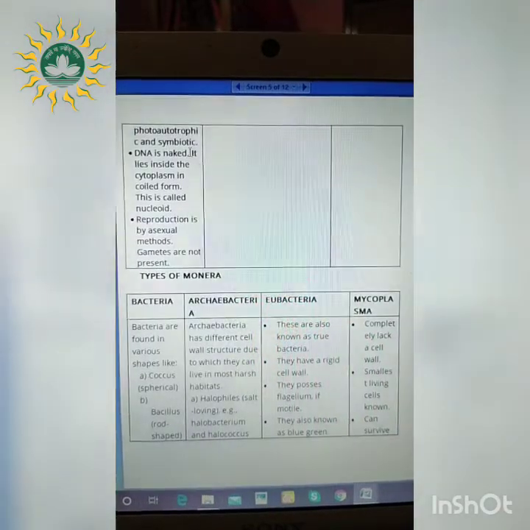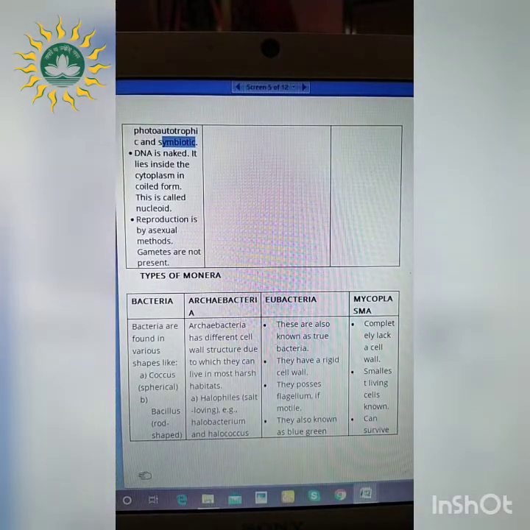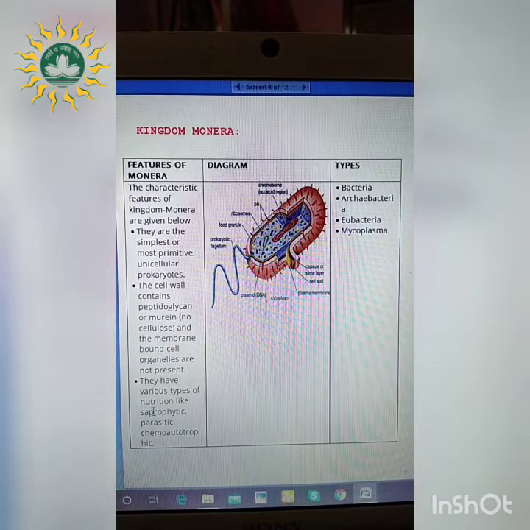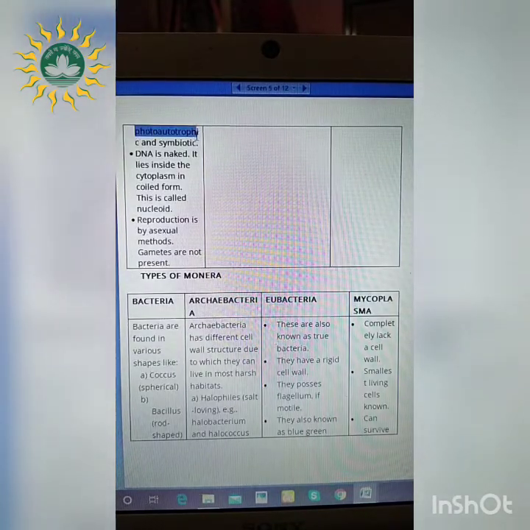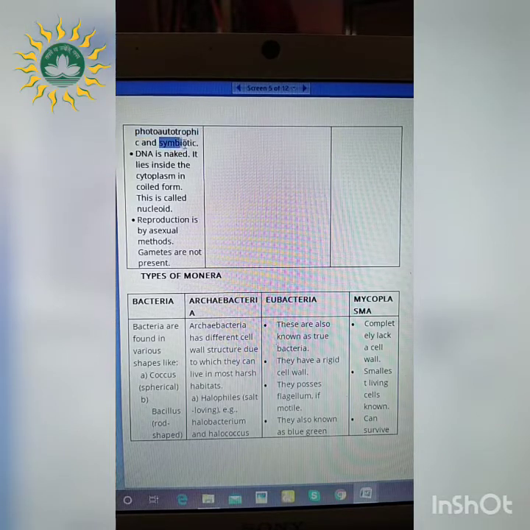Photoautotrophic as well as symbiotic. So what are those? Firstly, saprophytic, it depends on the dead and decaying organisms. Parasitic, it depends on the host plants. Chemoautotrophic, it depends on the chemicals. Photoautotrophic, it depends on light. And symbiotic, it is a mutually beneficial relationship between the organisms which are present.